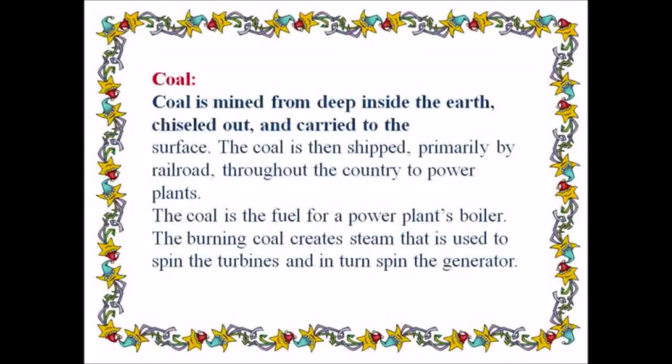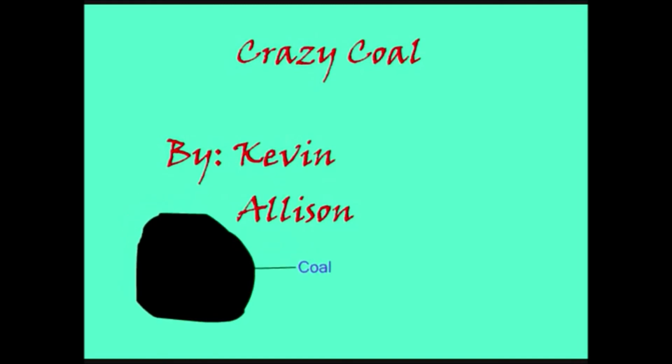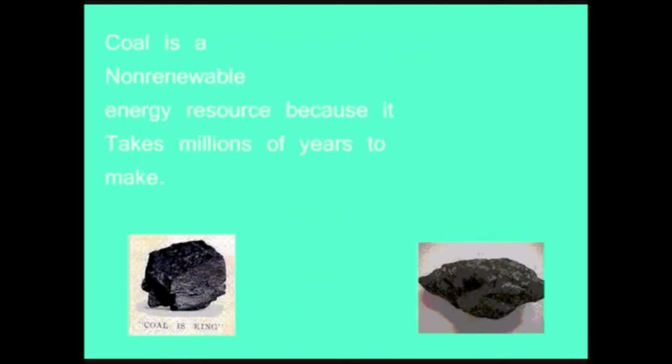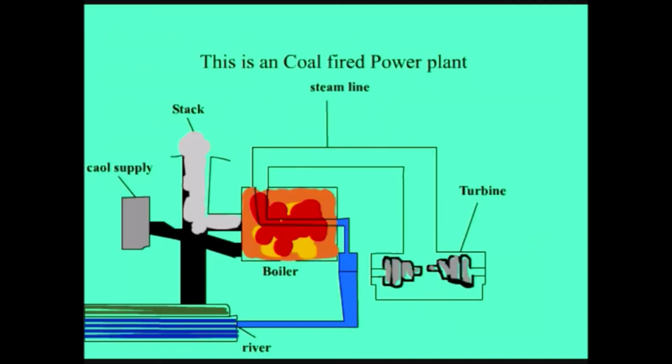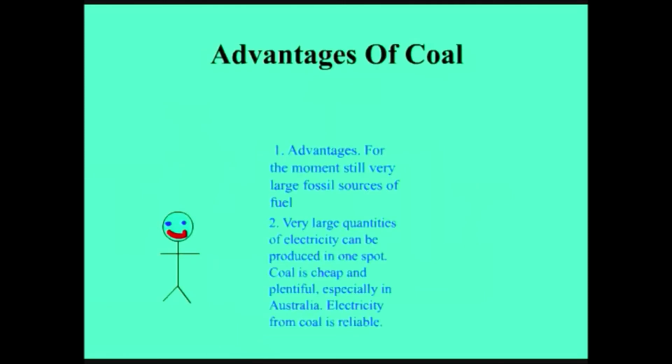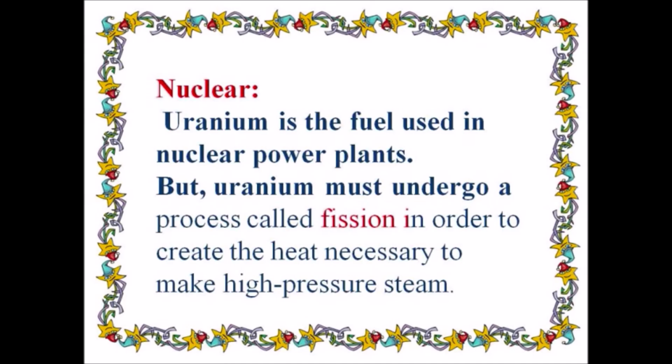Coal. Coal is mined from deep inside the earth, chiseled out and carried to the surface. The coal is then shipped primarily by railroad throughout the country to power plants. The coal is the fuel for a power plant's boiler. The burning coal creates steam that is used to spin the turbines and in turn spin the generators.